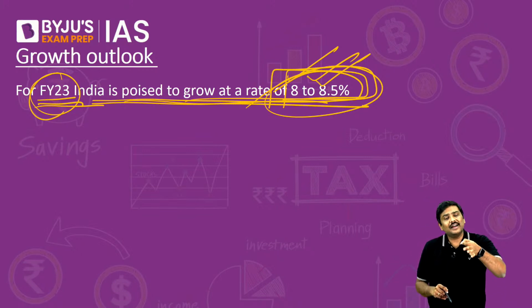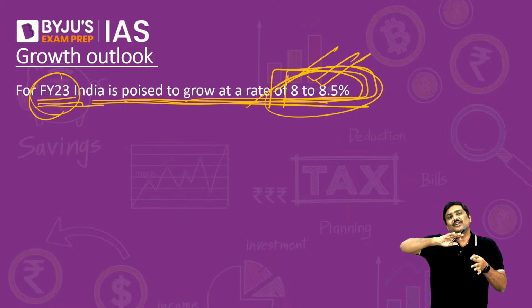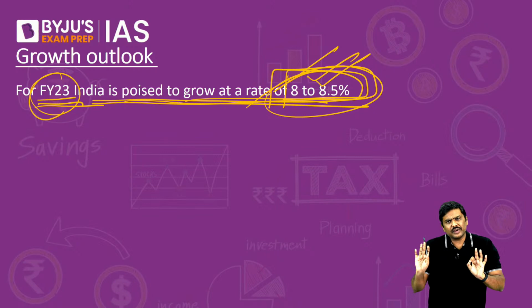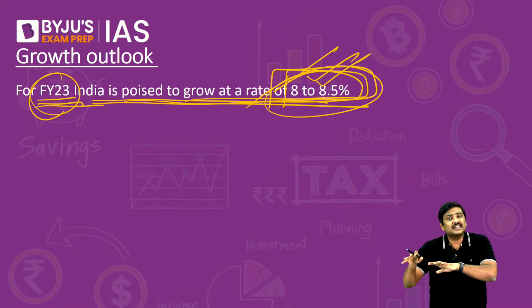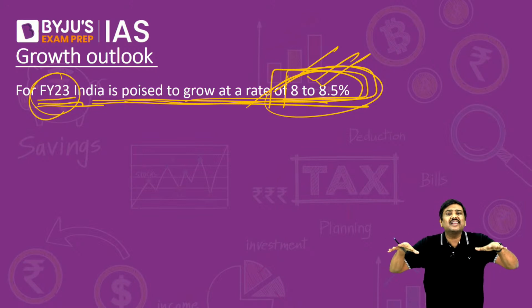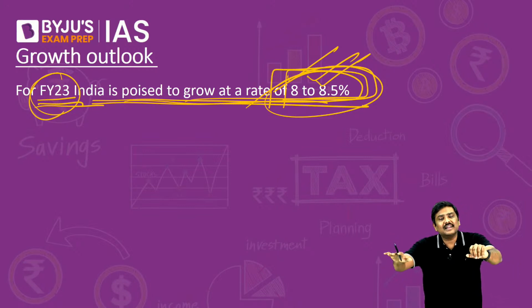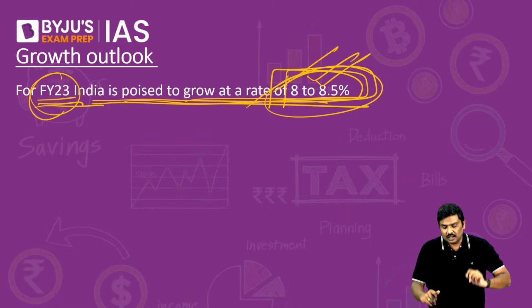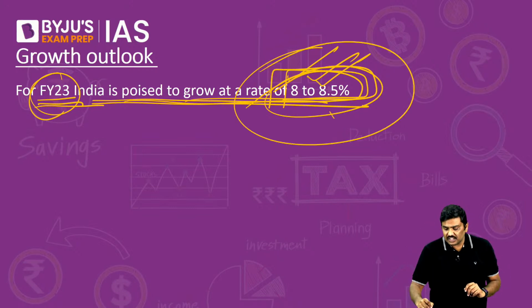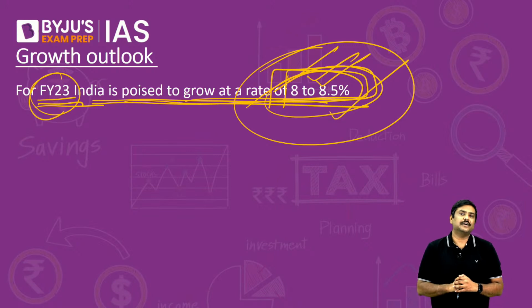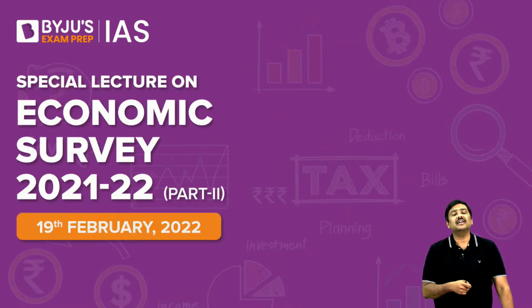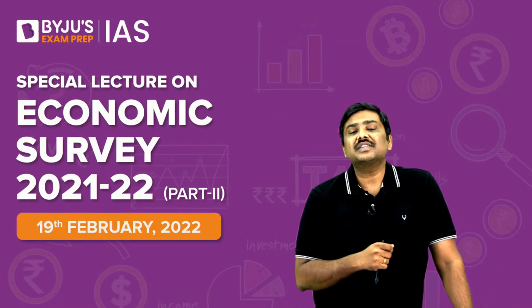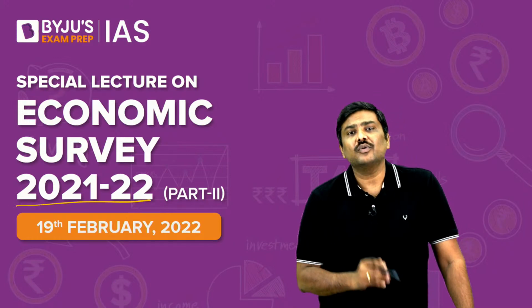Second point, it also assumes that crude oil prices will not cross beyond a certain level. Third, the international prices of metals and other commodities will also not keep rising. They will start cooling down. Whatever disruptions have been created in the supply chain will become normal in the coming year. If all of this happens, India will be on the path to achieve this growth rate for the financial year. Done? So these are certain very important aspects that you need to understand in the context of the economic survey for the year 2021-22.